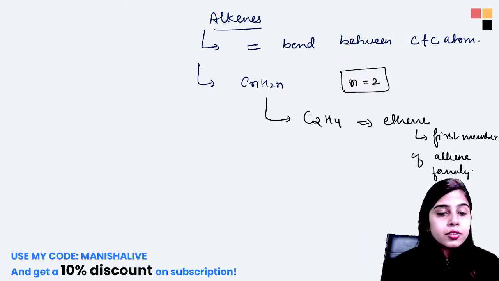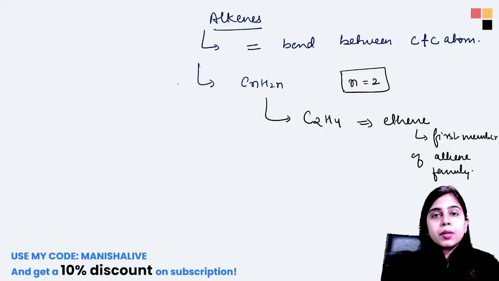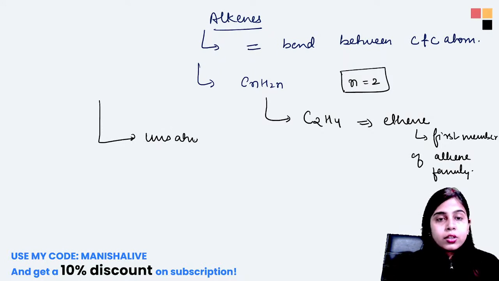Okay, so this is your first member of alkene family. Now, these are which type of compounds? These are your unsaturated compounds.